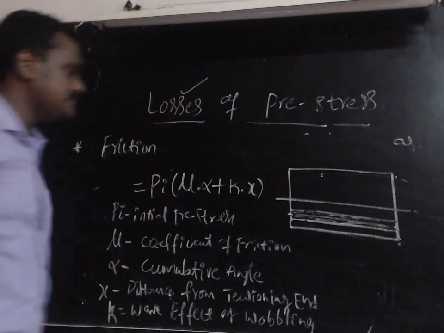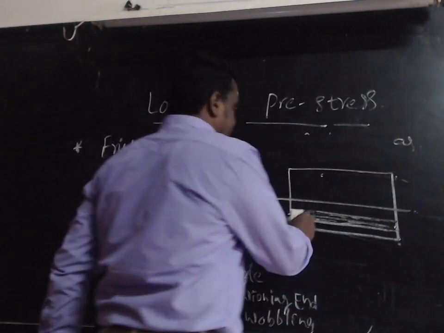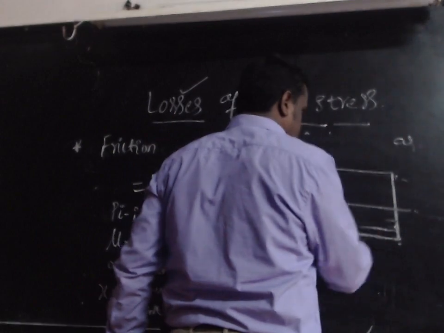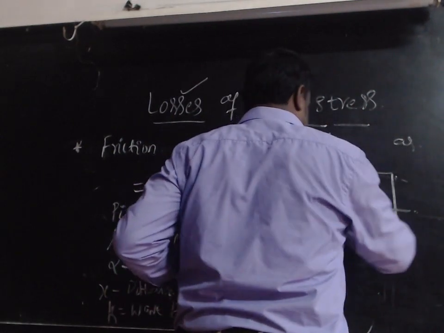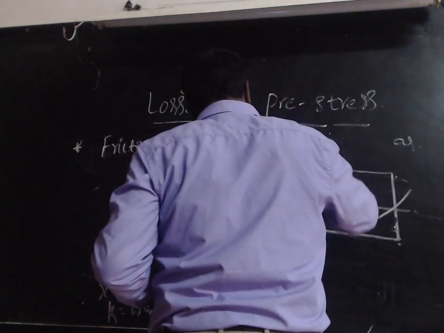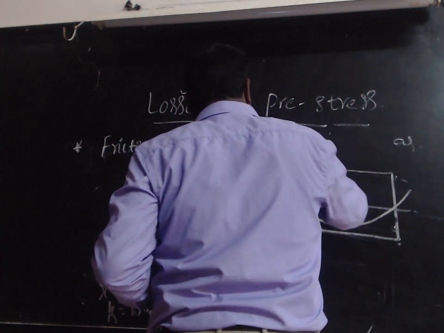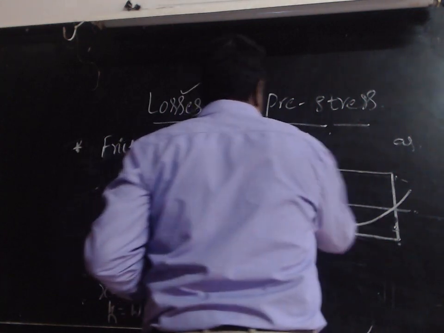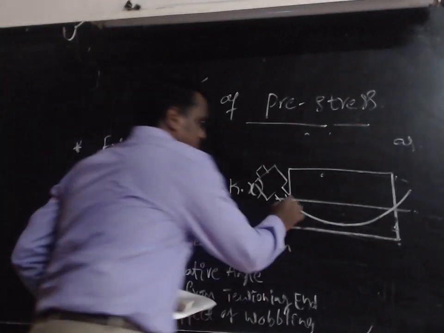One is when the jacking is done from one end. Suppose the cable is parabolic, and we use the jack from one end to hold the steel.